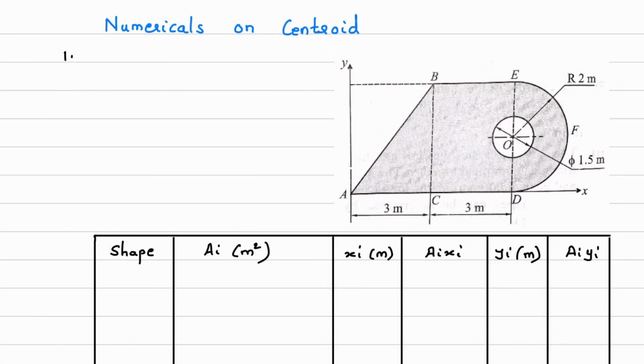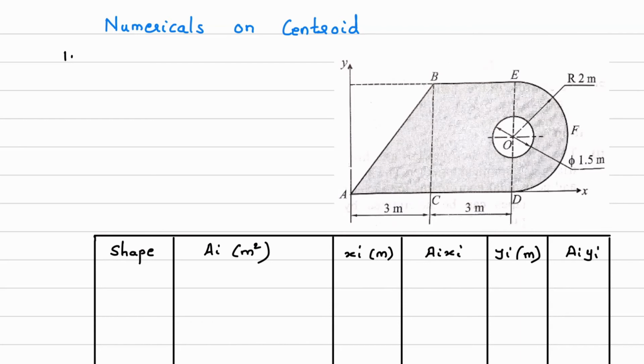So now we'll start with the numerical on centroid. In case of centroid, what is the first step? To identify the origin point. In order to do that, just observe the x and y axis. Here you can see the x axis is there and this one is the y axis, where they are intersecting at point A. So the first step is to identify the origin, and we have identified that it is point A.